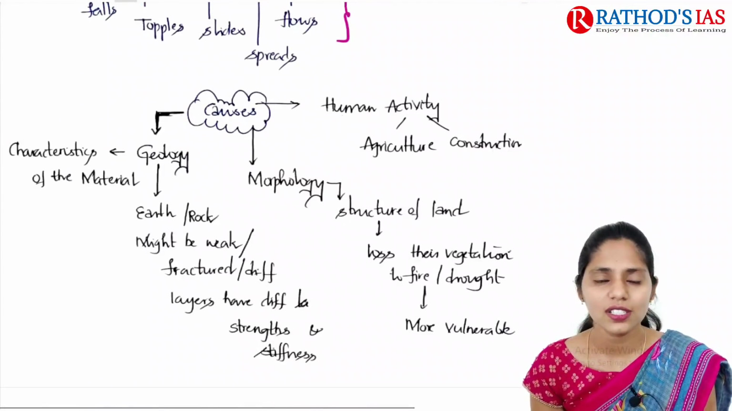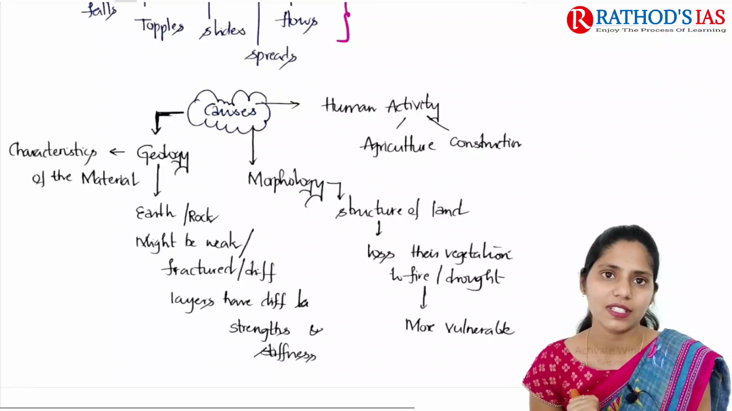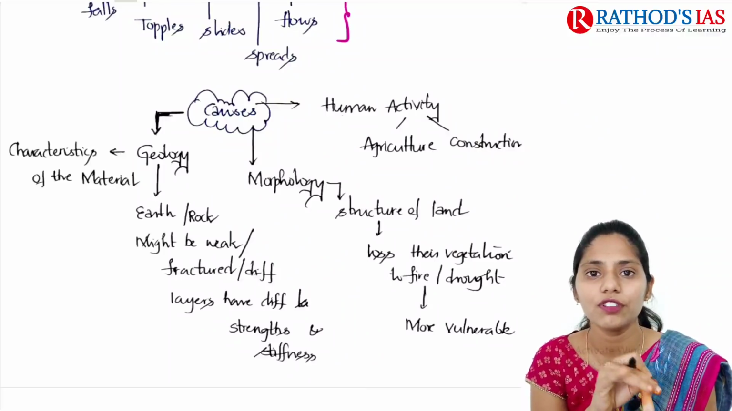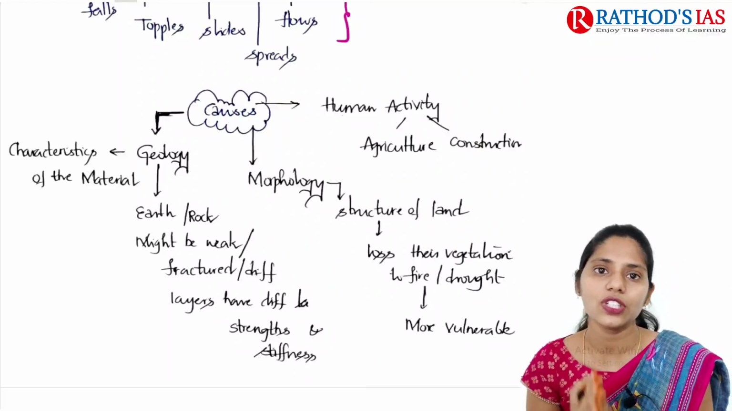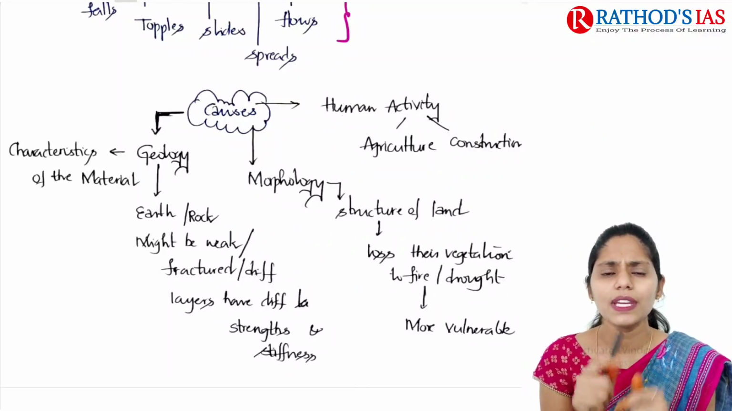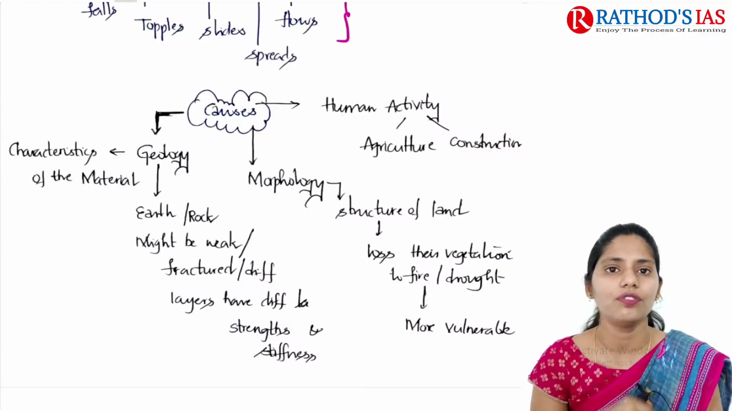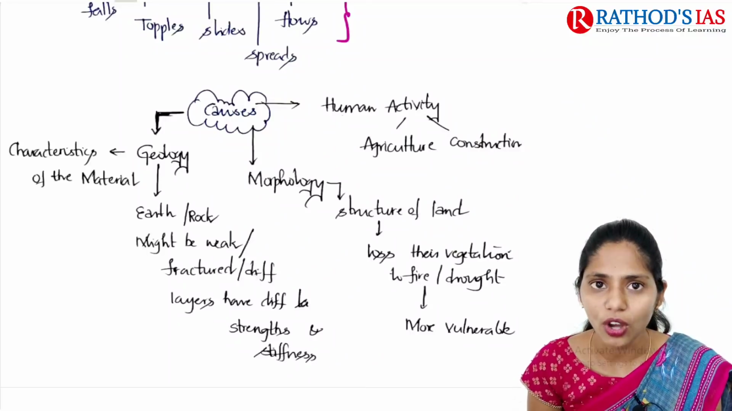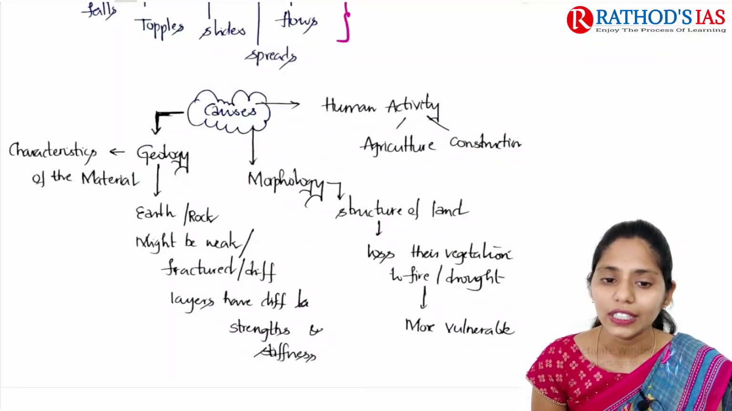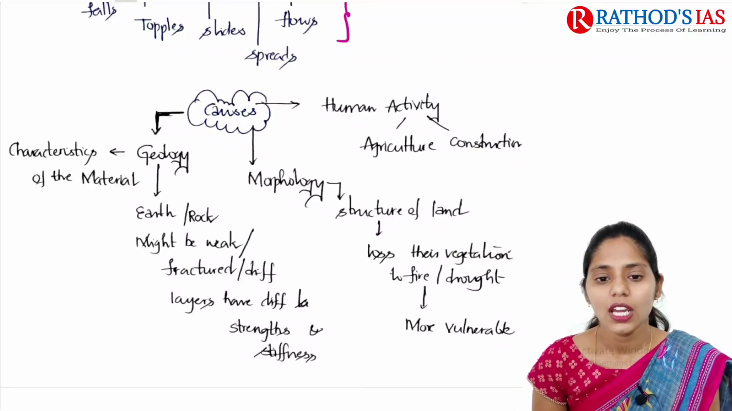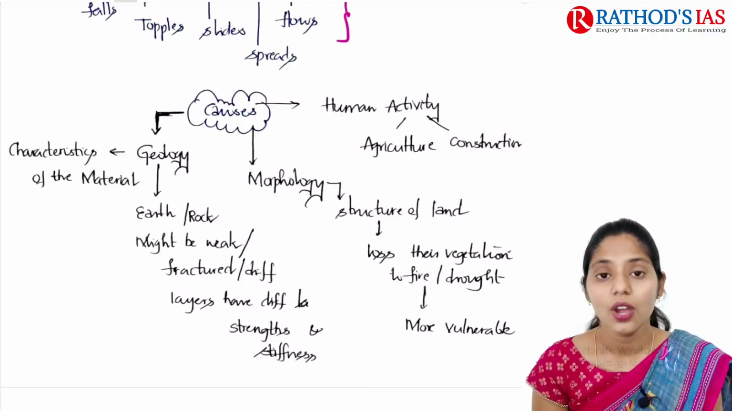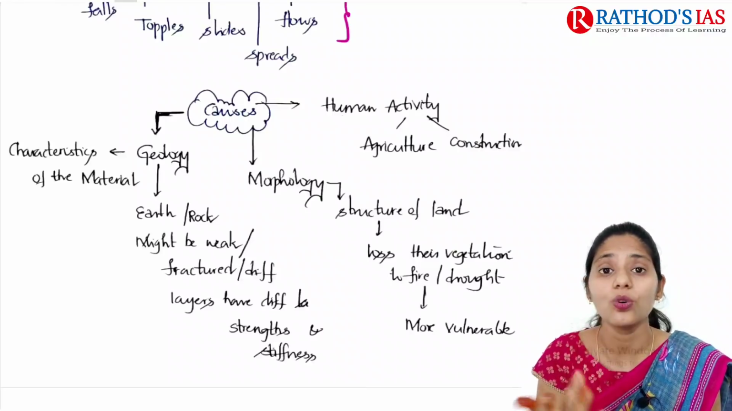And if you are talking about causes, these causes can be divided into 3 types. The first is geology, the second is morphology, and the third is human activity. Now let us try to understand each one. First and foremost is geology. Geology mainly relates to the characteristics of the material, for example rock or earth, or weak or fractured material. Because of these, there is a difference in strength and stiffness. Whenever strength is high, we can't see a landslide. Whenever strength is very low, it is very prone to landslides.